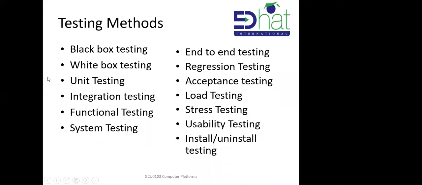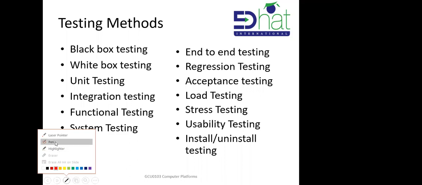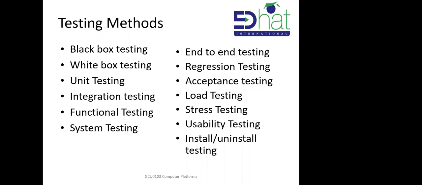So testing methods, right? How do we test? Method means, now we learned about tools. Tools mean things used for testing, and these are tested using methods, right? So methodologies. There are different methods they can use for testing, right? First is black box testing, right? This black box and white box are very famous testing methods in all places, right? Wherever you work, mostly they will use black box and white box testing, right?